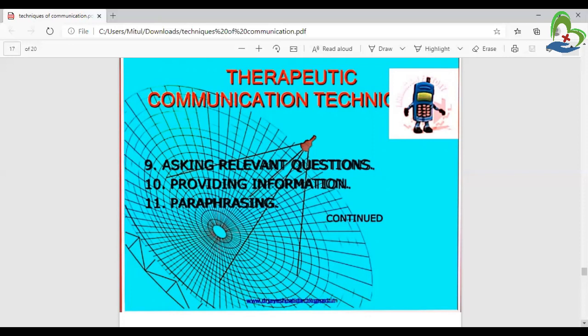And therapeutic communication techniques, the ninth one, asking relevant questions, means when any disease condition occurs, at that time ask a related question, not other questions, and then the patient feels good. And the second to last one, providing information, means patient-related information like hospital details and personal details. And perhaps means the good communication to the next step, right?